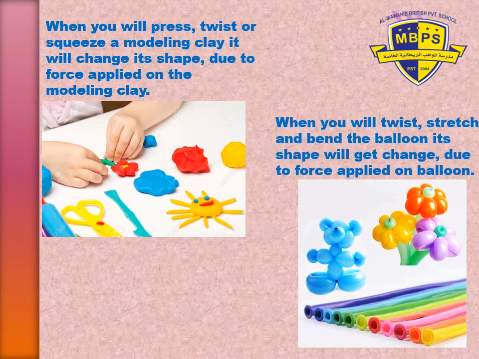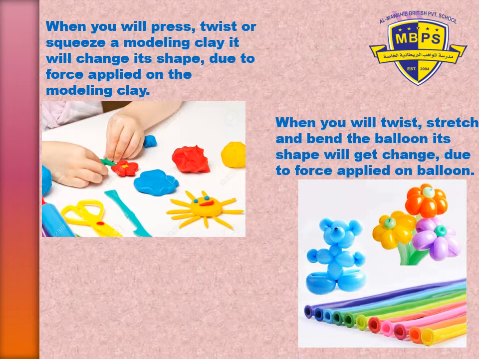So when you press, twist or squeeze a modeling clay, it will change its shape, right? How does it change? Due to force applied on the modeling clay. As you can see in the picture, the girl made a flower and a sun with the clay. So when you press it or squeeze it, the shape will change.